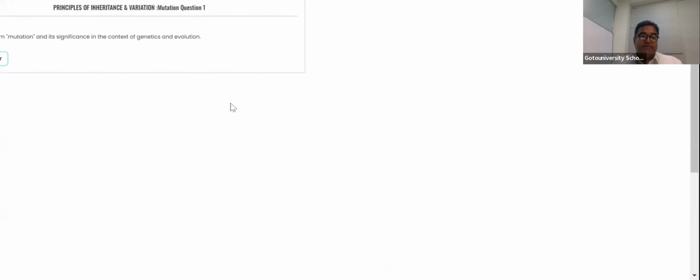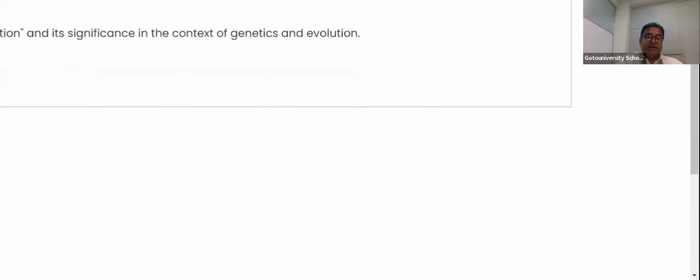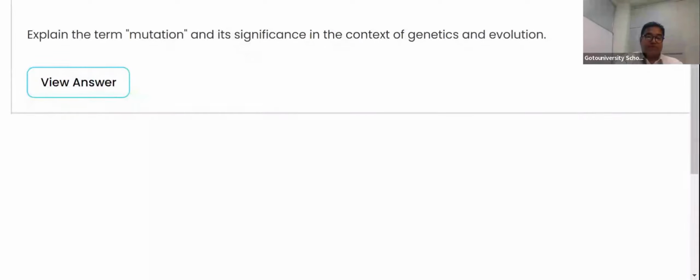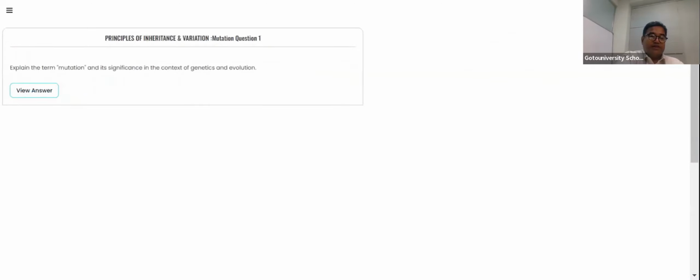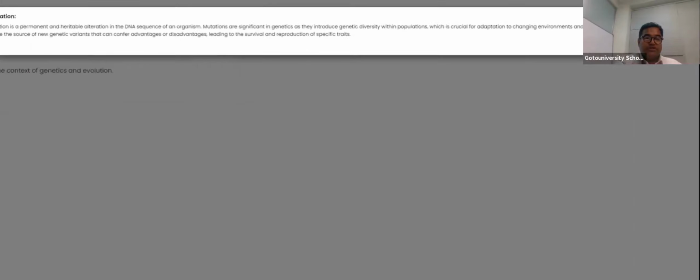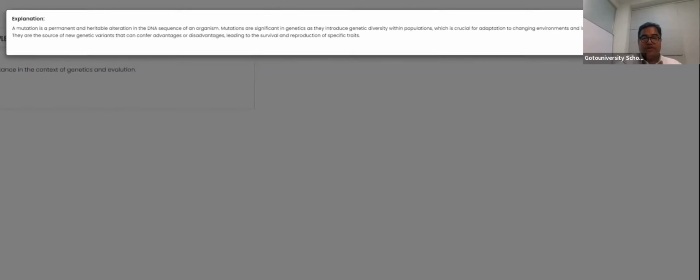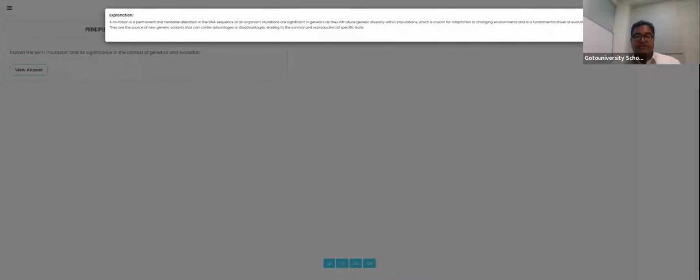Again, I'm repeating. Explain the term mutation and its significance in the context of genetics and evolution. For this, you can see the mutation is a permanent and heritable alteration in the DNA sequence of an organism, right? And its significance in genetics is that it introduces genetic diversity within the population. This is the way the answer should be described in detail, right?